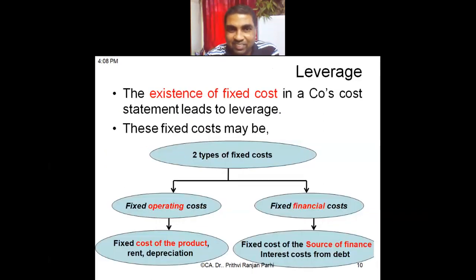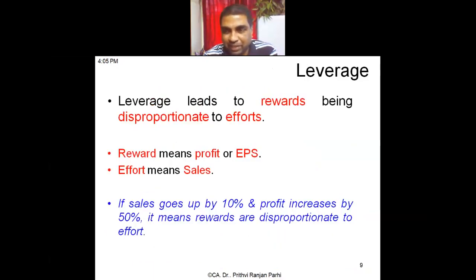Okay, understood? सर, एग्जांपल दे सकते हैं? हाँ, जरूर देंगे. अभी एक कैलकुलेशन करके देंगे आपको एग्जांपल. ठीक है, but right now just understand that sales and reward and efforts should be disproportionate. Our plan is to make it disproportionate. Just now after understanding the types of leverage, we will be practically doing an example, and you will be able to appreciate how our rewards can be disproportionate to efforts.